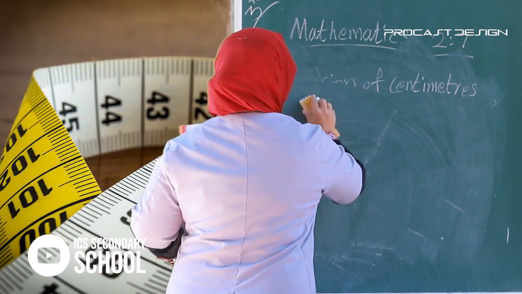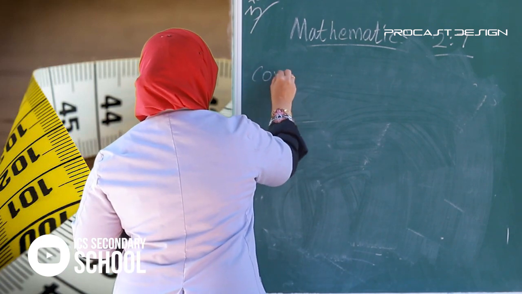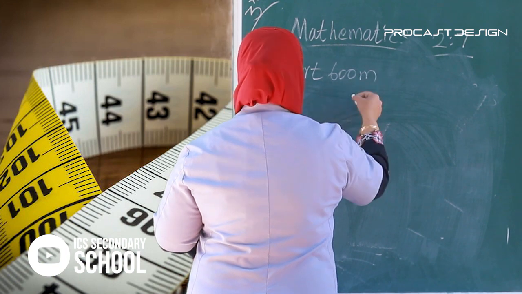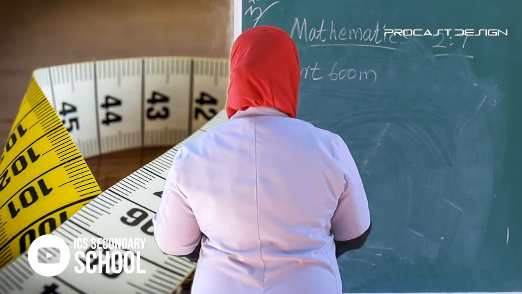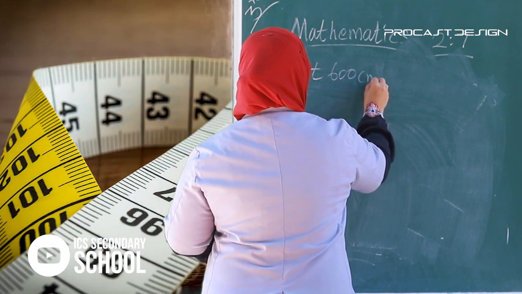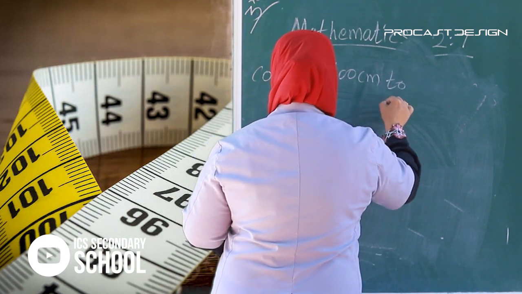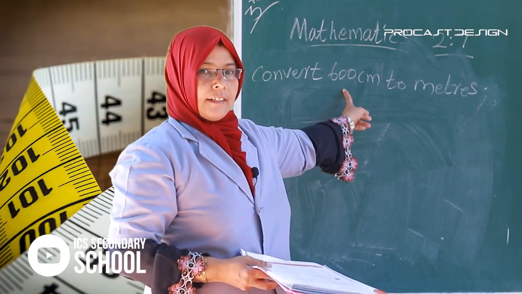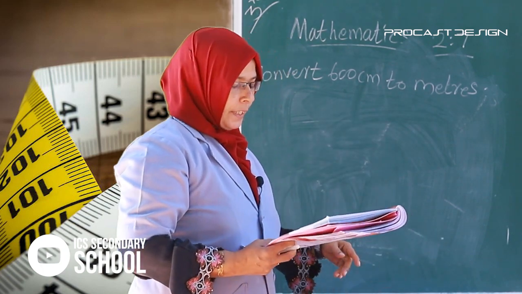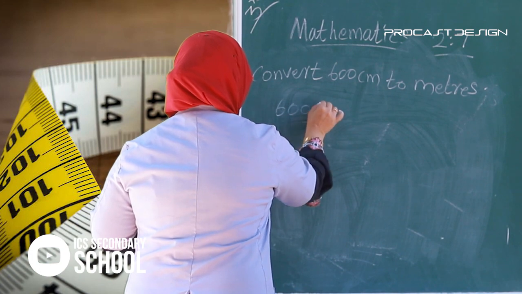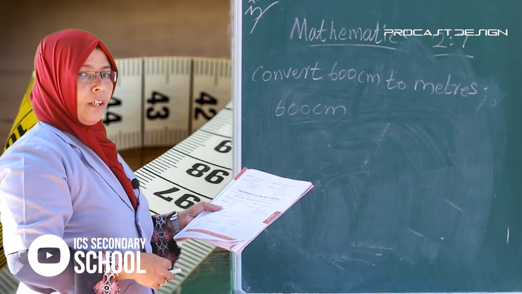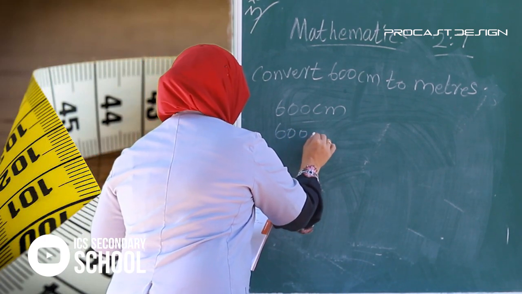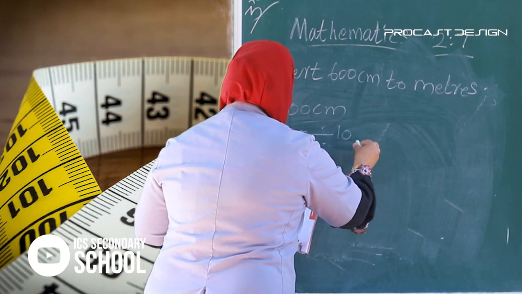Listen. Convert 600 centimeters to meters. 600 centimeters divided by 100.